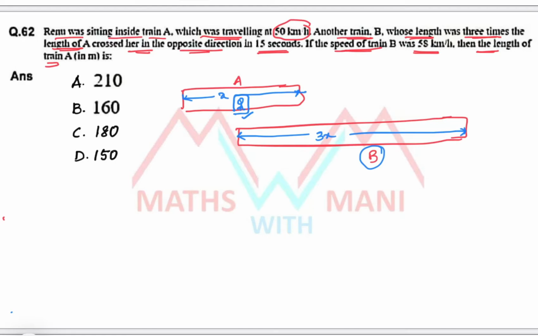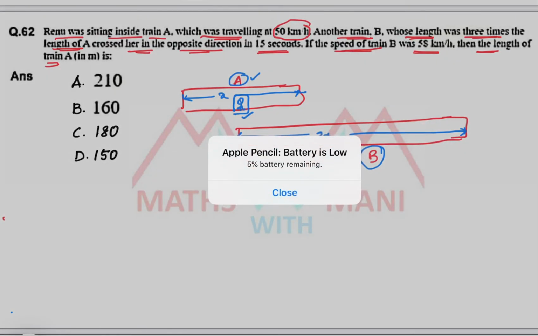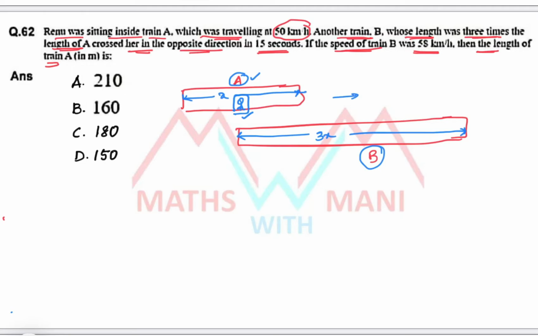That's why when a train crosses a pole in t seconds, the velocity of the train is the length of the train by the time taken. So that's the velocity of this train. But here train A is also moving and they are moving in opposite direction.